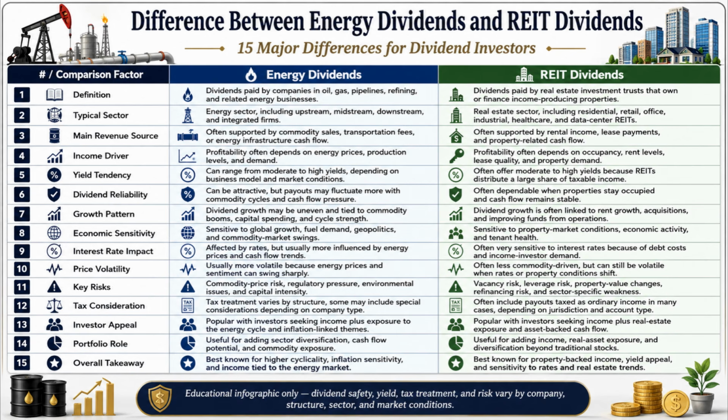Number 14. Energy dividends are useful for adding sector diversification, cash flow potential, and commodity exposure, whereas REIT dividends are useful for adding income, real asset exposure, and diversification beyond traditional stocks.